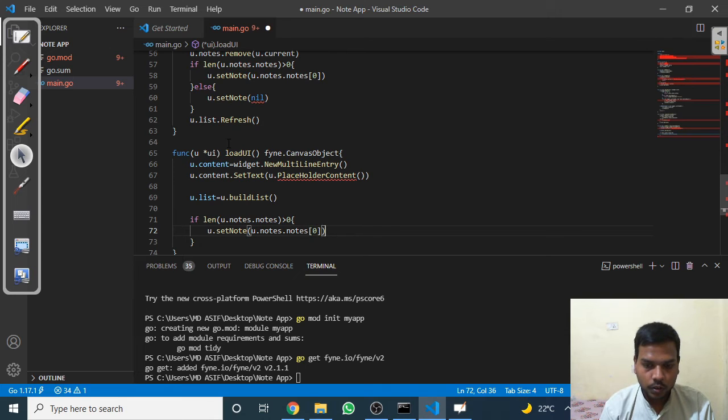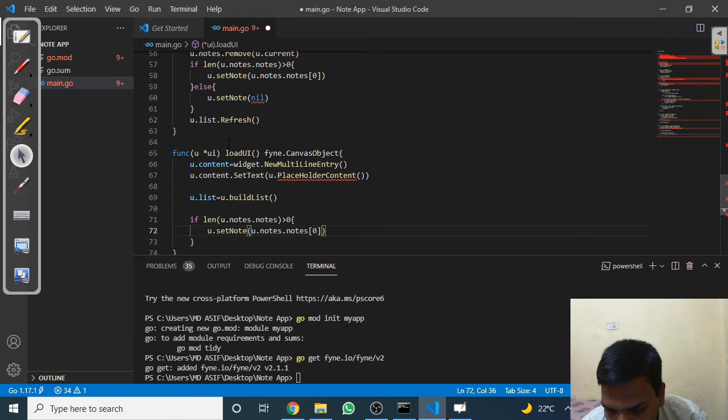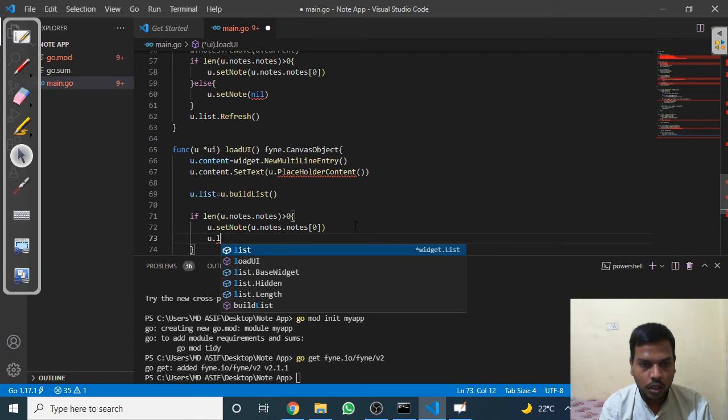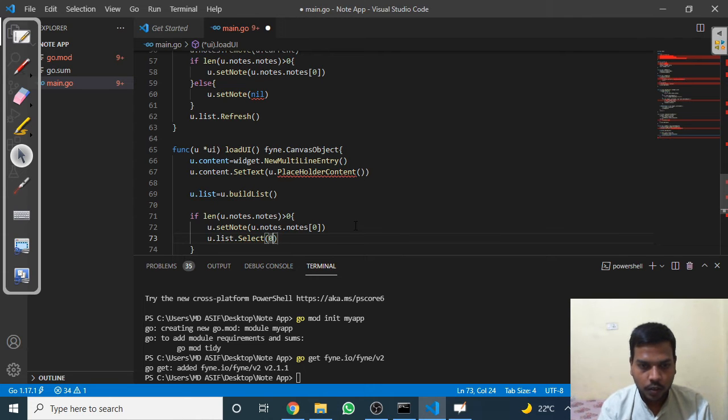Okay, u.set node, right. Then select the first node from the above. So u.list.select the latest node.